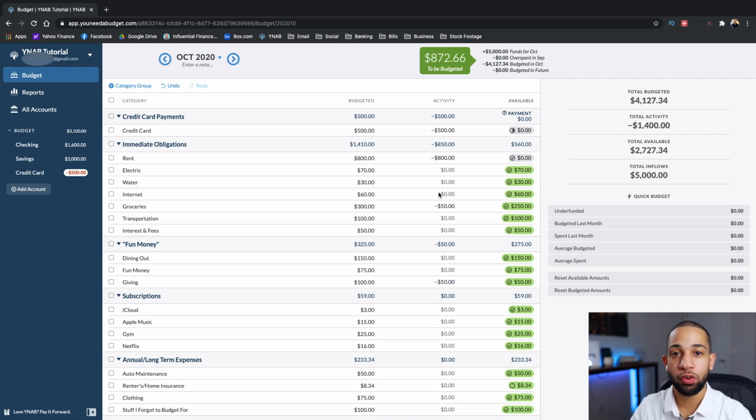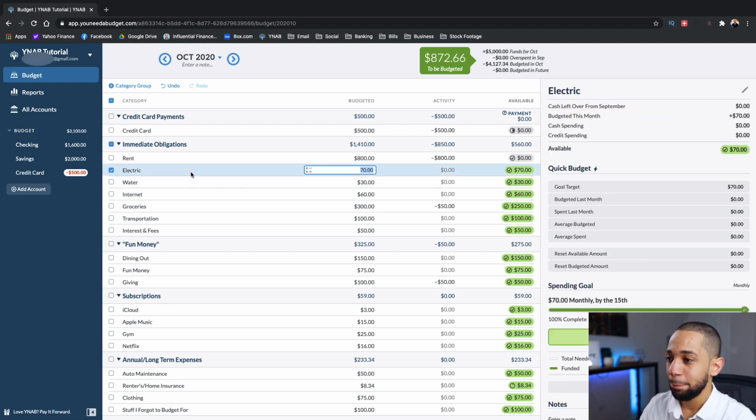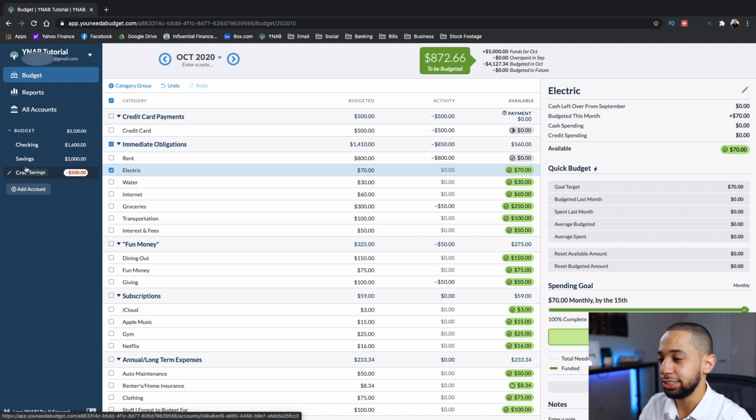Now that we've gone over how YNAB transactions work and how credit cards work, let's now go over how overspending works when you spend more in a category than you've actually budgeted for. So let's take a look at, for example, my electric bill. I budgeted $70 for that. So let's say that this month I went crazy and I just left the AC on all day and my electric bill came in as significantly higher.